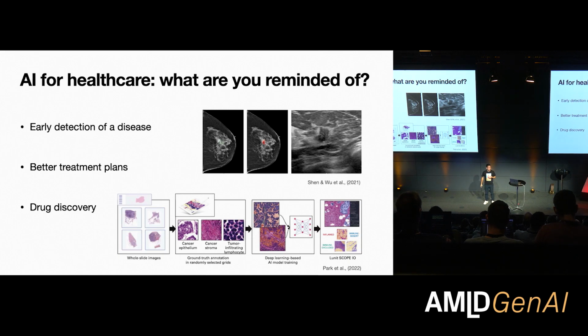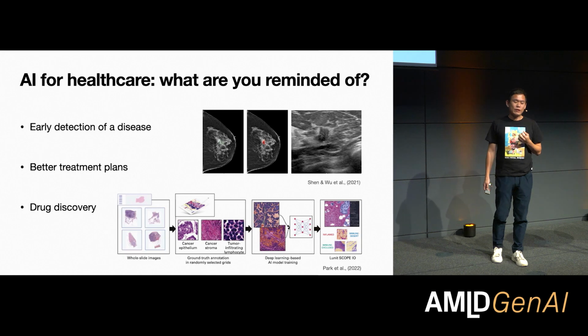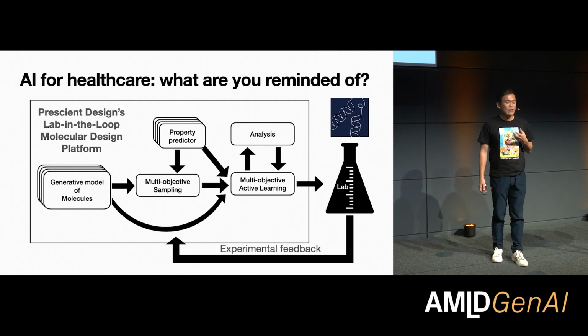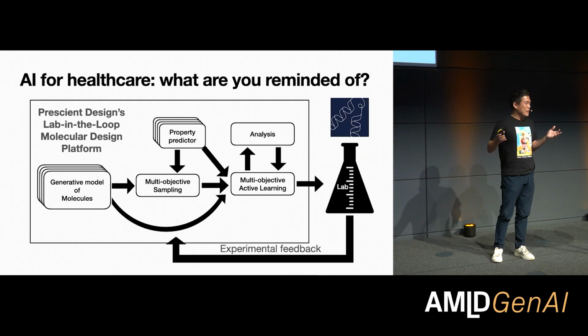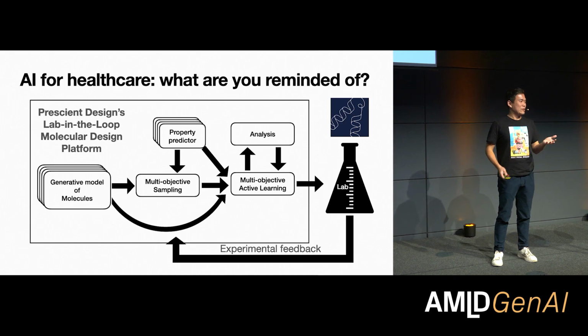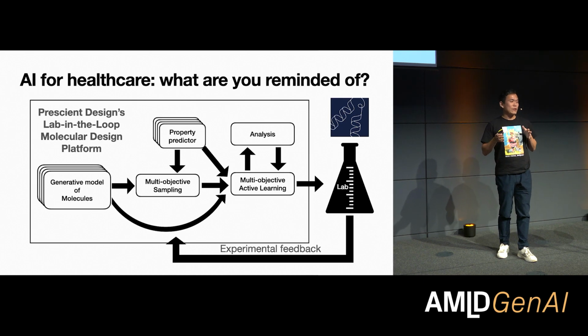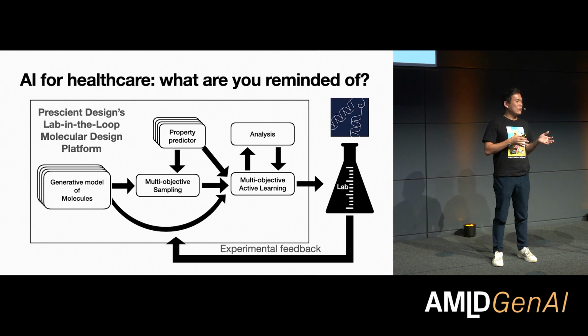And then the third one you can imagine is drug discovery. Can we use AI to discover a new drug that we never actually saw before and that nature has never even imagined creating before? And in fact, I could have talked about drug discovery instead of healthcare, because I serve as a senior director of frontier research at Genentech as part of the team called Prescient Design, which I co-founded earlier on.